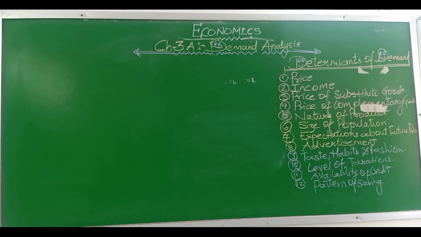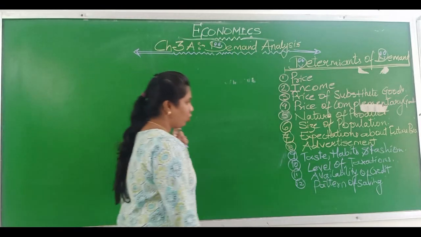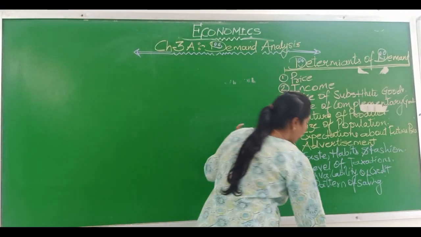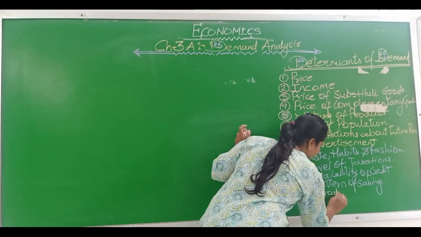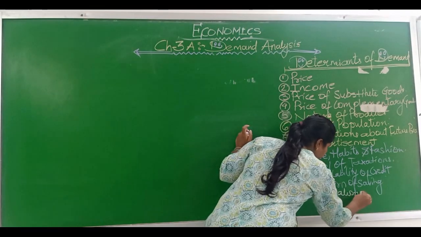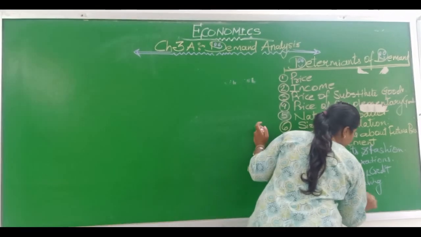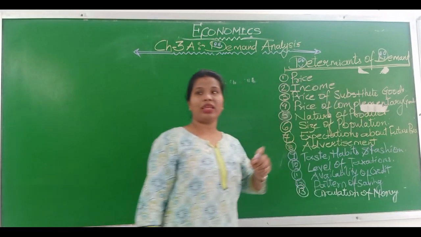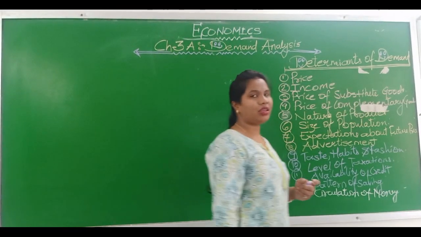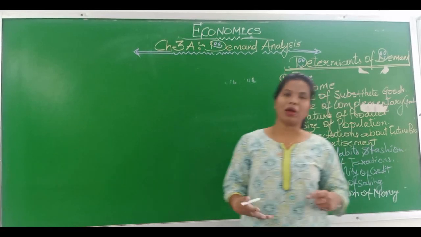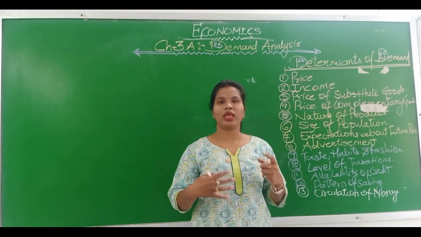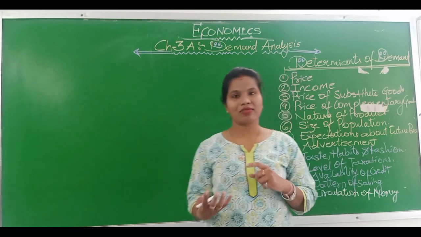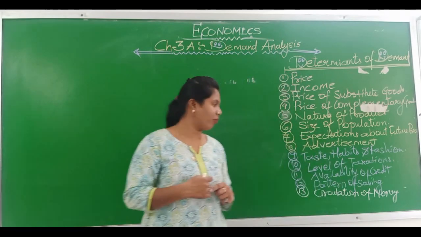Let's see the last ones. Those are circulation of money. We are going to study in the chapters on capital market and money market how the government circulates the money, what the things are and how it is affecting the economy.